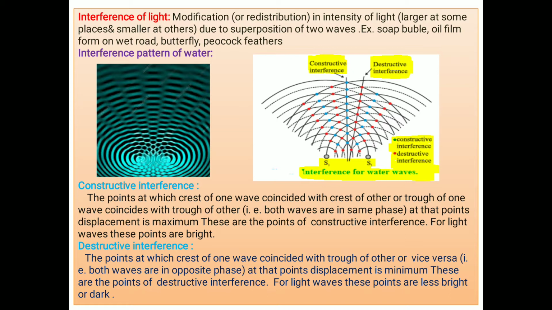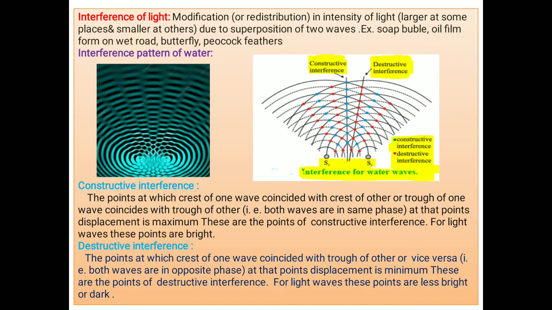Such a redistribution of intensity due to superposition of the waves is called interference, and it is stated as the modification or redistribution in intensity of the light, larger at some places and smaller at others, due to superposition of two waves.